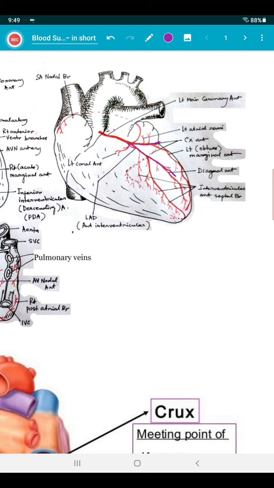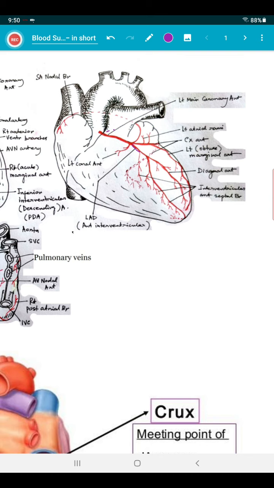The trunk of the artery does not give, as a rule, any significant branch. The trunk of the artery has no branch. Now come to the anterior interventricular artery, which is a branch of the left coronary artery main trunk. So this is the anterior interventricular artery. Now, what are the branches?